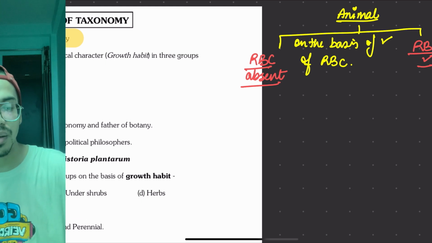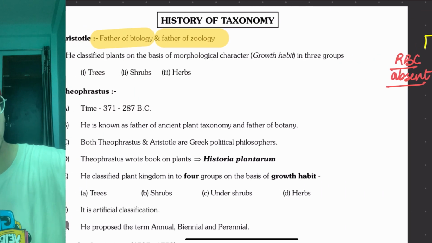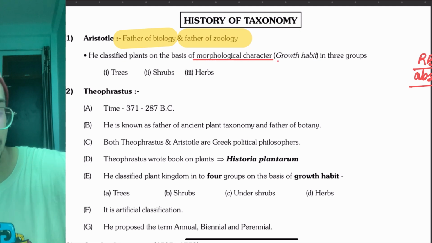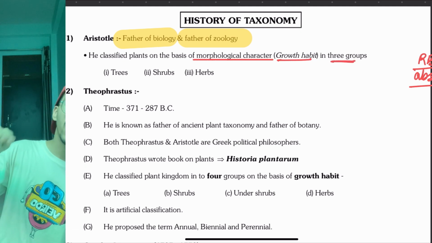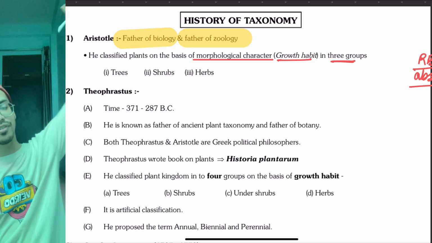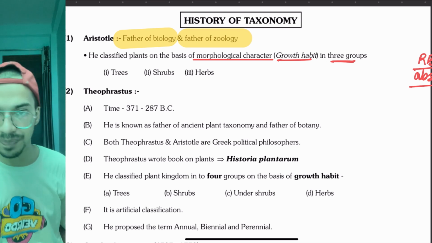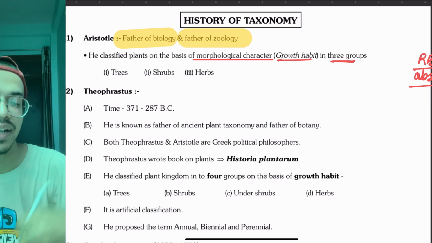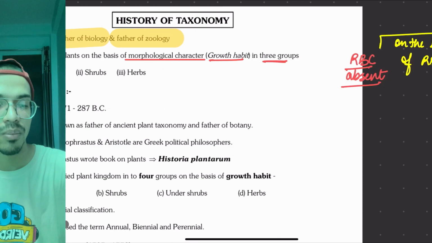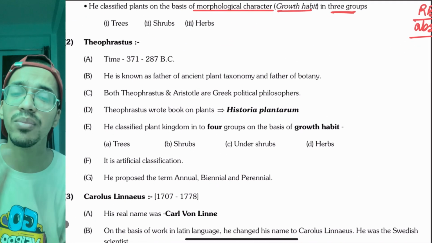But what about the plants? So he classified plants on the morphological characters, the growth habits, into three groups. They could be smaller plants like herbs, bigger plants like shrubs such as hibiscus, or the very big plants like trees. So these are the three different varieties he gave for the plants. Animals I have told you like this, with other features that can also be taken there, whether they can move or not move.